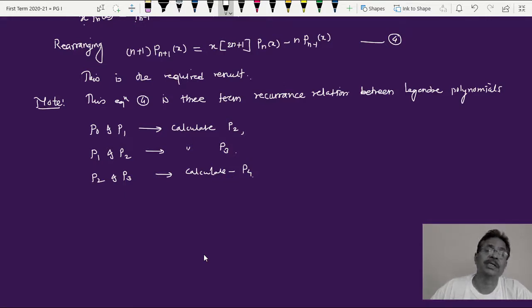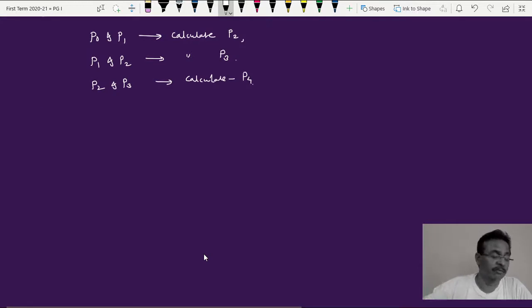Same recurrence relation we have obtained in our earlier discussion of the power series solution. Just look at it once. Look back in your textbook or in your notebook. Same type of recurrence relation we have obtained there too, when we went for Legendre polynomials, or actually the Legendre differential equation. So this is another important property of this particular Legendre function. Okay, this is the third.